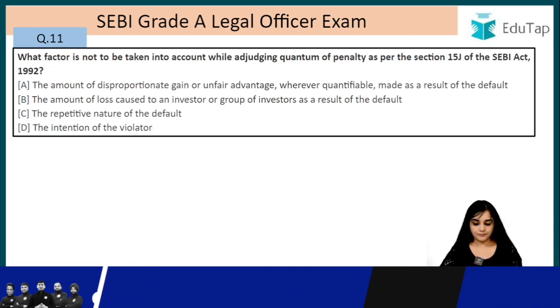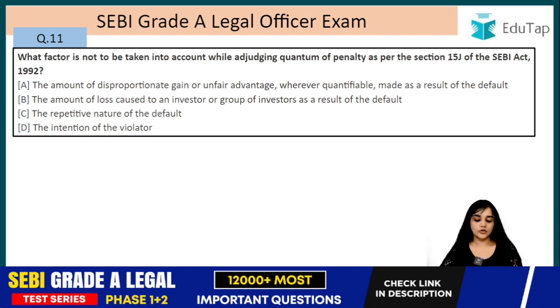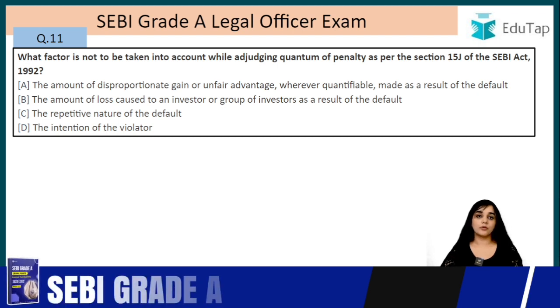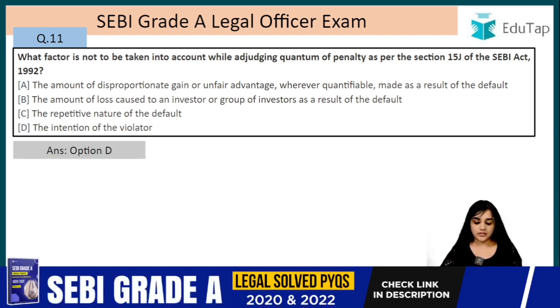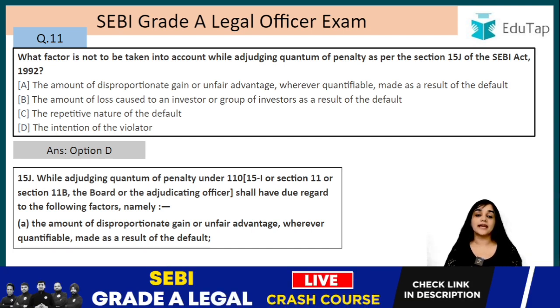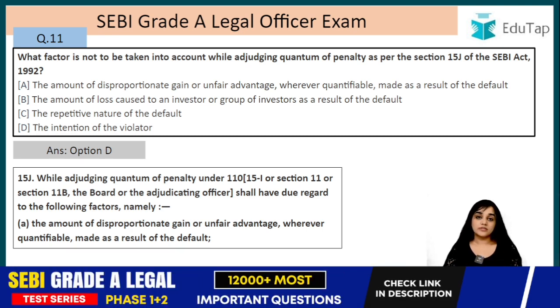Question number 11. What factor is not to be taken into account while adjudicating quantum of penalty as per the section 15J of the SEBI Act 1992? This is also a very important question and it has been taken from a previous year paper, right? So the answer to this is D, that is intention of the violator. Let's read this section also. Which factors have to be taken into account while adjudicating the quantum? Quantum means they are deciding the sentence. It comes after the accused has been proven guilty, right? So they are talking about the quantum.